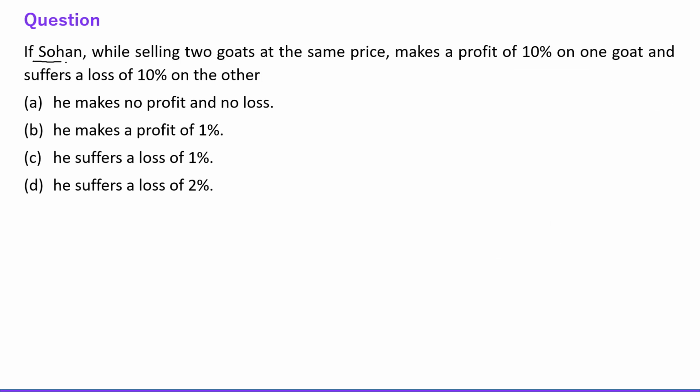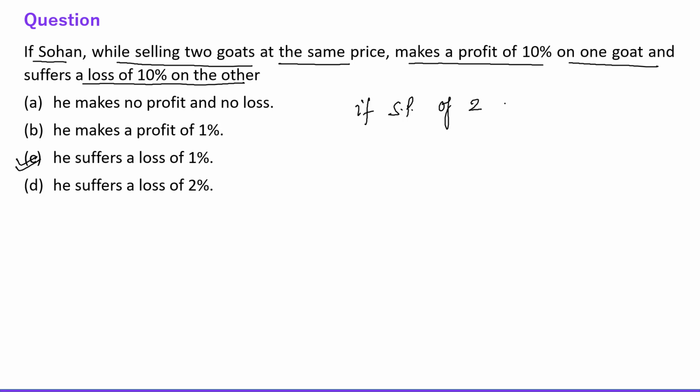Next question says, if Sohan, while selling 2 goats at the same price, makes a profit of 10% on one goat and suffers a loss of 10% on the other. Options are: he makes no profit, no loss; he makes a profit of 1%; he suffers a loss of 1%. See everyone, this is a concept where if the SP of 2 articles is the same,